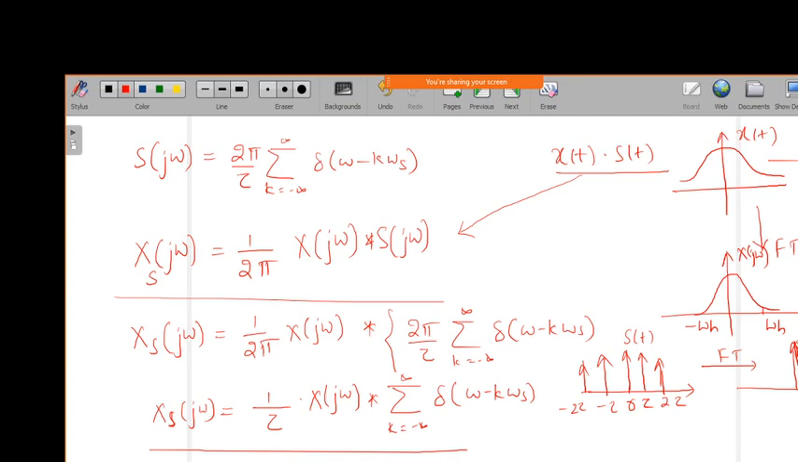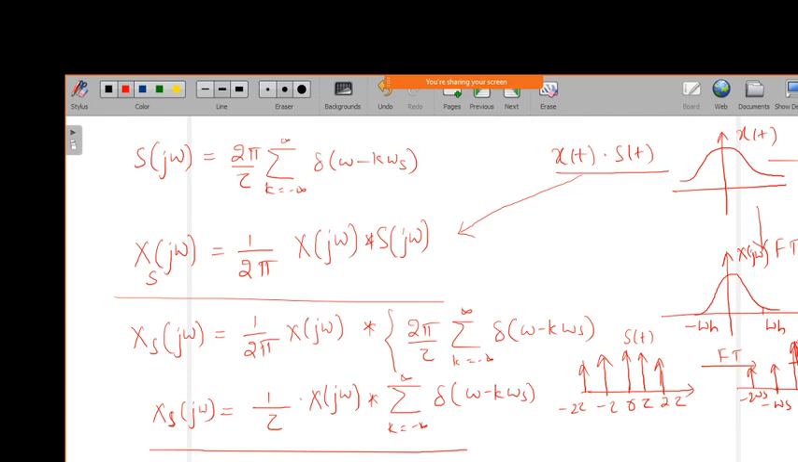So we can write S of j omega with amplitude 2 pi by tau, at the samples obtained at particular sampling frequencies, that is minus omega s, minus 2 omega s, and so on. Whatever the sampling period we get in the time domain, similarly we get the sampling frequency in the frequency domain.